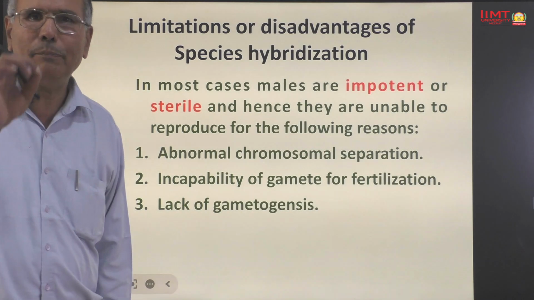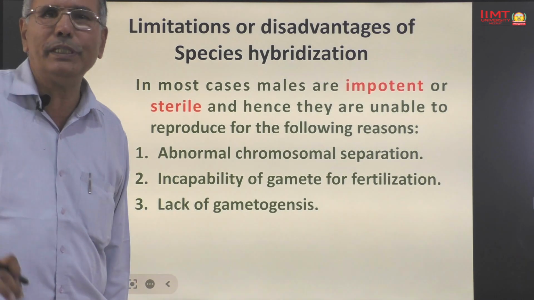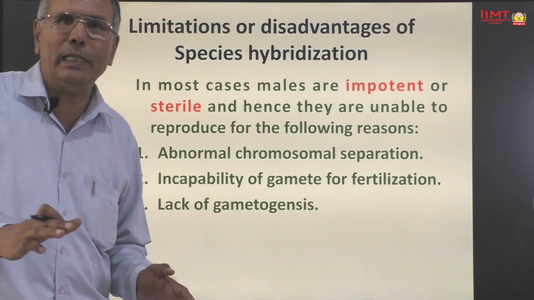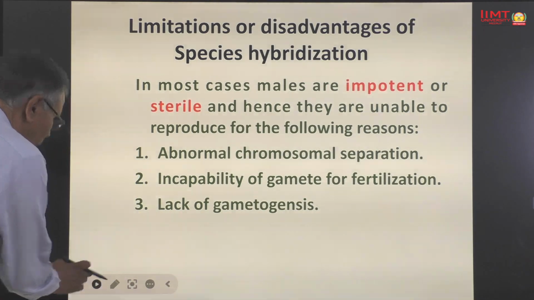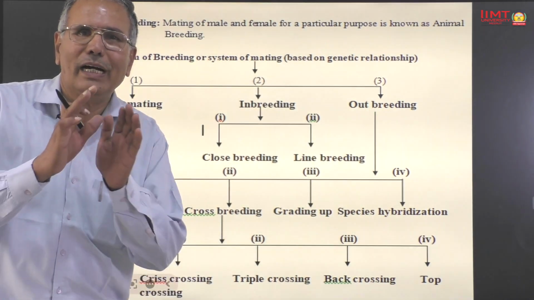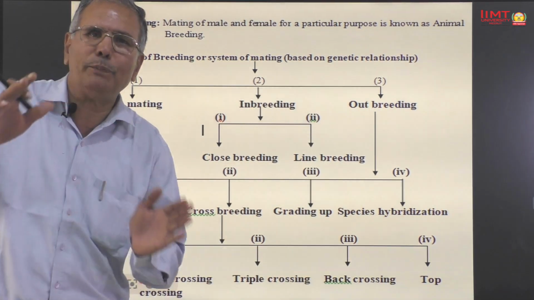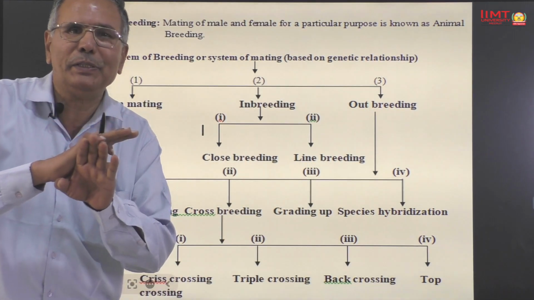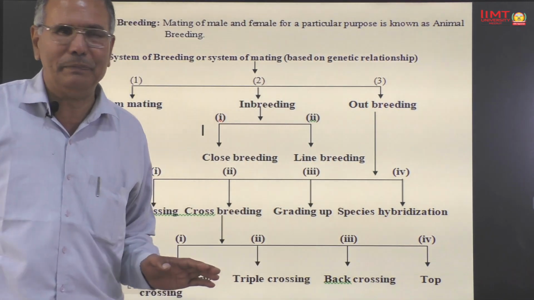Hence, the males in case of species hybridization in most conditions are sterile or impotent and not able to reproduce. Dear students, now I will try to explain the major differences between different systems of animal breeding.